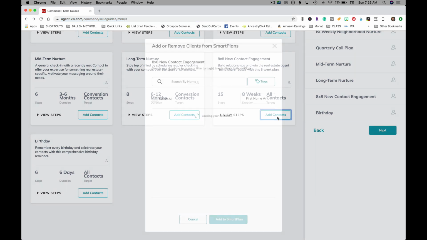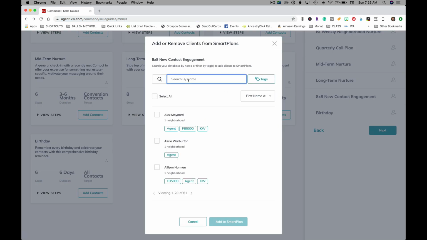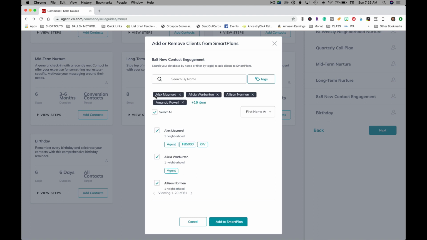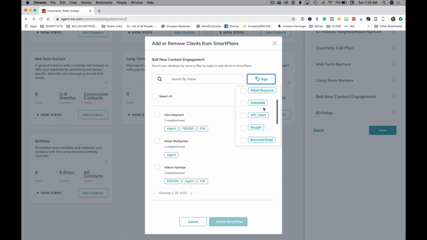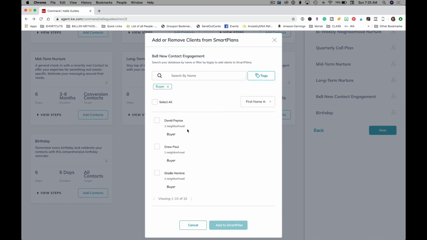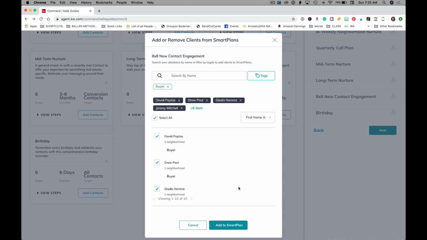So I'm going to go to add contacts. Now here you can search by name, or you can add everybody in your database if you want to. Right now I've got alphabetical, sorted A to Z. I'm going to add all of them. Or let's just say I want to sort by tags. I want to add all buyers that are in my database to the smart plan. So I could select all, click add to smart plan, and they will all be added.